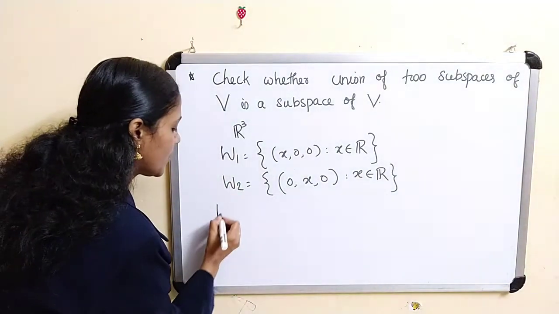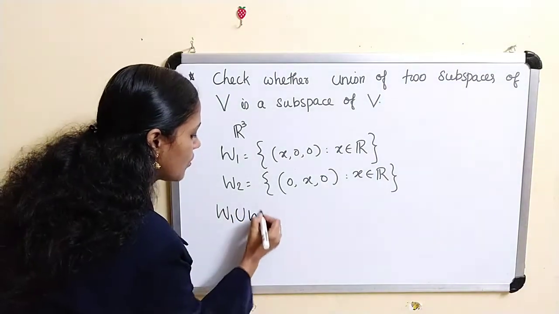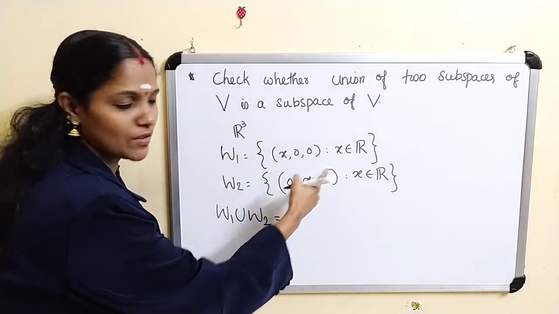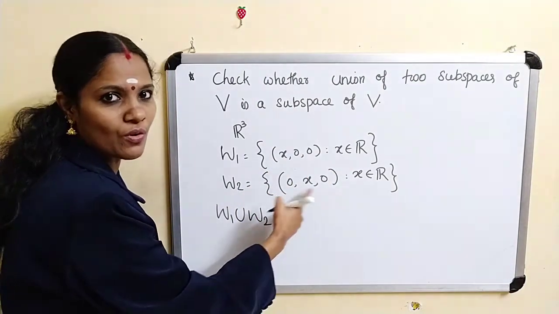What about W1 union W2? W1 contains elements with first entry non-zero and all other entries 0. W2 contains elements with second entry non-zero and all other entries 0.